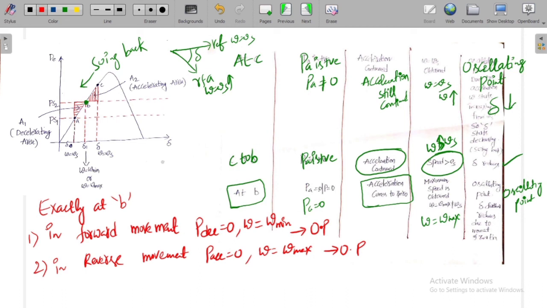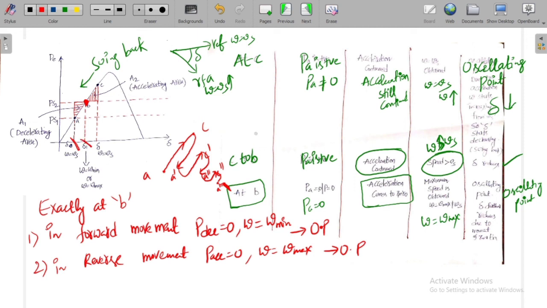Like that, you have the operating point moving between A and C. First A to C, then from C to A dash, then from A dash to C dash, then from C dash to A double dash, then from A double dash to C double dash, then from C double dash to A triple dash, like that, and it reaches a final steady point, and that steady point is B. That new steady state angle, meaning a new stability angle or new load angle, previously the load angle is delta 0, now the load angle is delta 1, right?